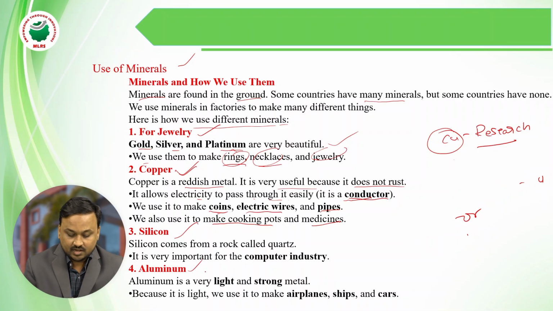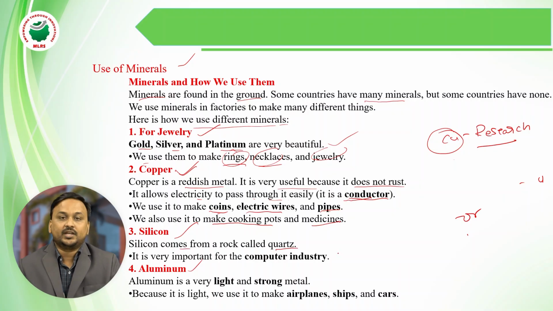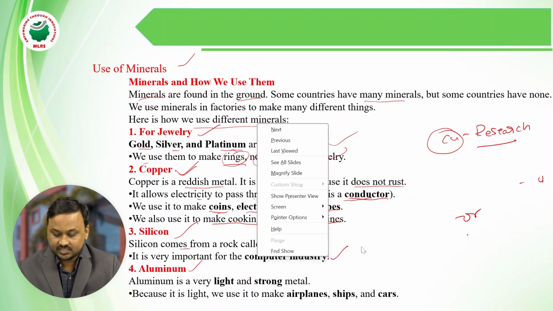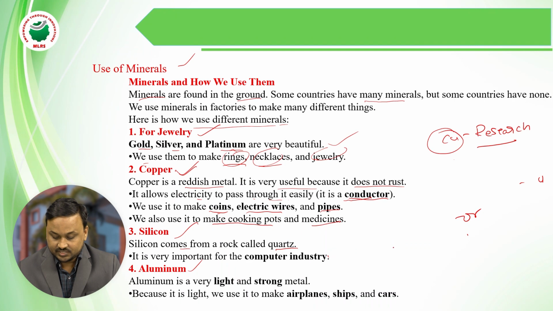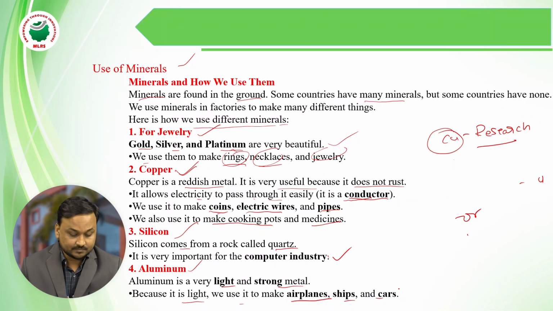Silicon comes from a rock called quartz, and it is important in the computer industry. We use silicon in the computer industry. Aluminum is a light and strong metal, because it is light we use it in the airplane, ship, and car industries.